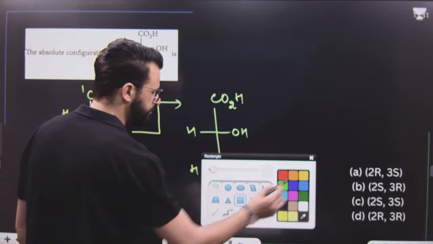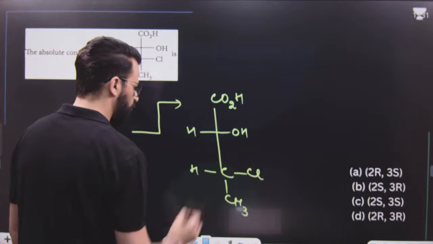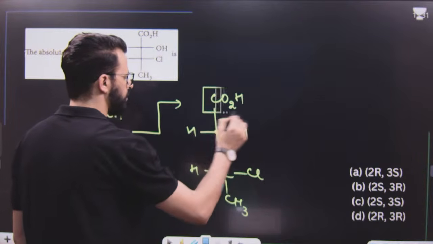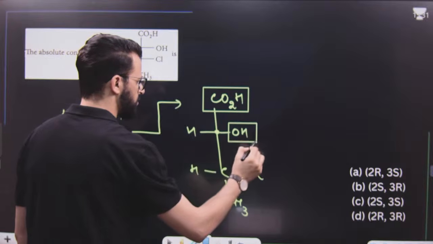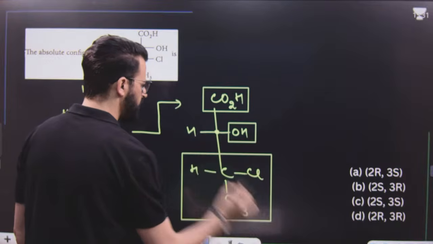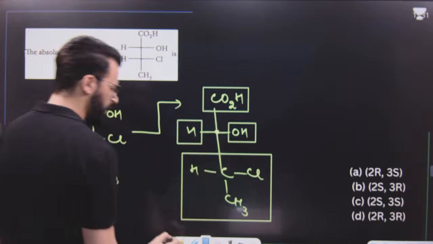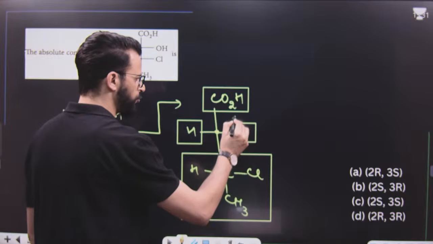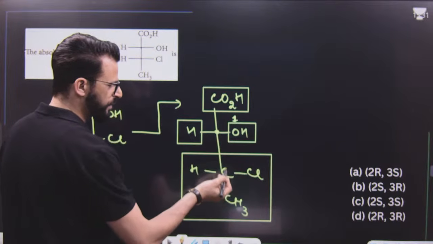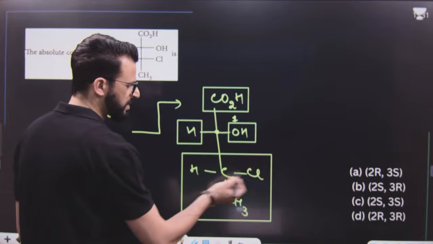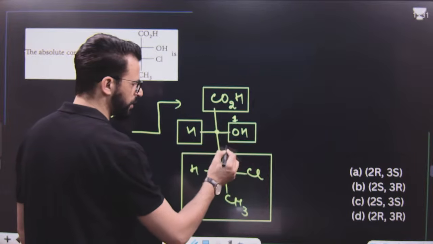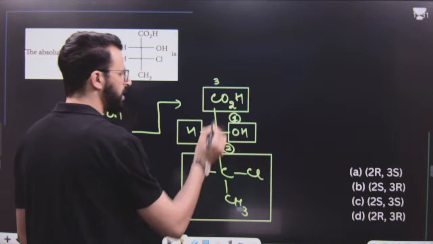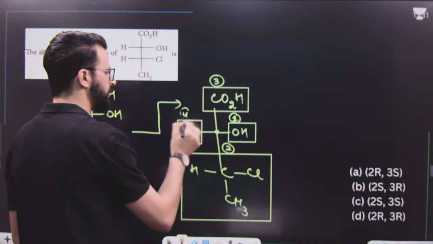With respect to this chiral center, these are 4 different groups. We have to assign priority to them. First priority goes to this one. Second priority goes to this carbon because it has Cl attached to it. So this is first priority, this is second, this is third, and this has fourth priority.